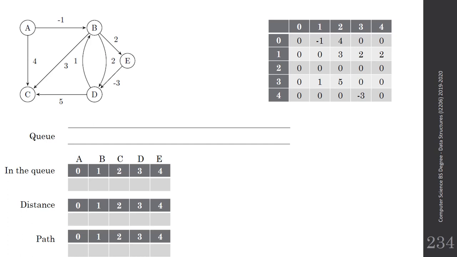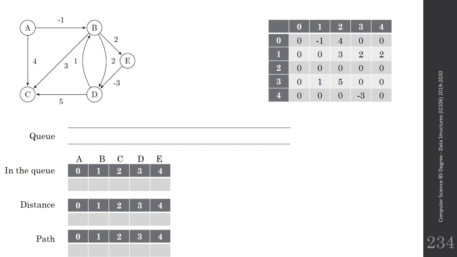So we'll be using four types of data structures: a queue for the BFS and three arrays, which are in-the-queue, distance, and path. In the distance array, we will keep the smallest distance that we have encountered till now. The path tells us from which vertex we got this shortest distance, and in-the-queue is just a boolean vector to tell whether a vertex is in the queue, so that we do not re-pass by it by another path. This makes sure that we are passing by each vertex just one time.